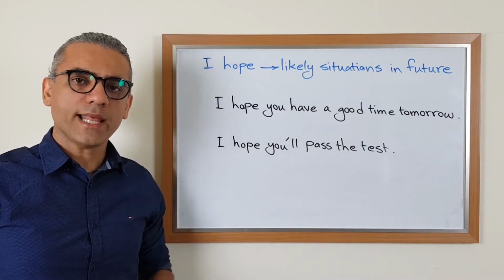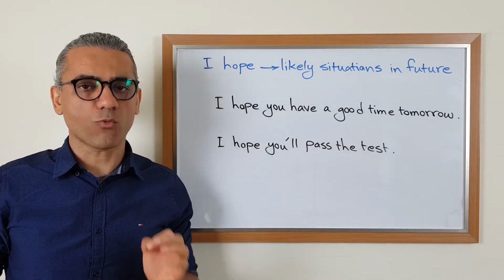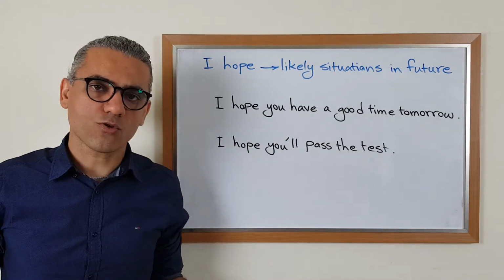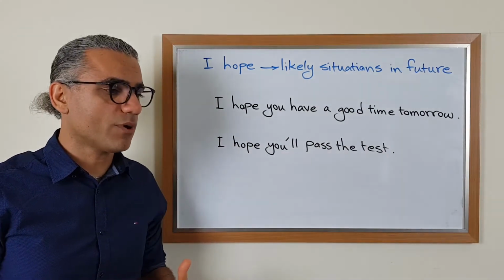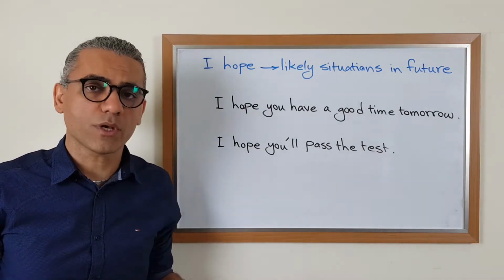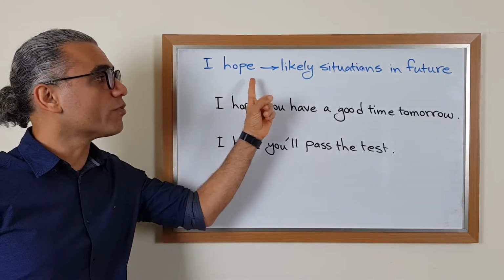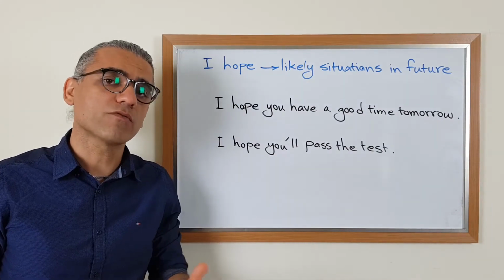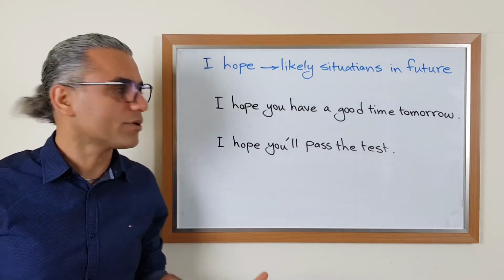Okay, now some points about using I hope in English instead of I wish. We use mostly I wish for imaginary situations or unreal situations. We say, for example, I wish I had more time. It means I don't have enough time. But we use I hope for likely situations in the future. We are really hoping for something to happen in the future. Therefore, it is likely to happen.